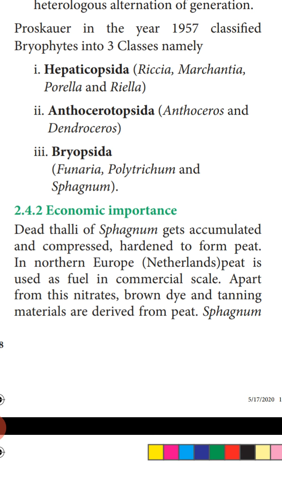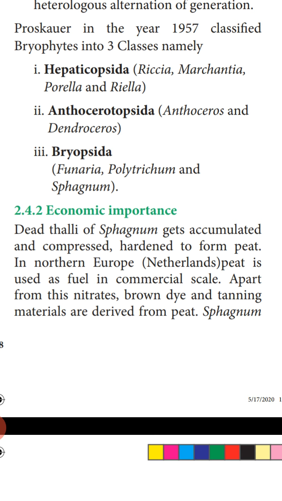That is, the bryophytes are classified into three classes. The next topic we are going to study is the economic importance of the bryophytes. The dead tissues of sphagnum, a type of bryophyte, get accumulated, compressed and hardened to form peat. Peat is a fossil fuel, like coal. Peat is obtained by the sedimentation of sphagnum. It got sedimented under the soil, hardened and compressed, and converted into peat.